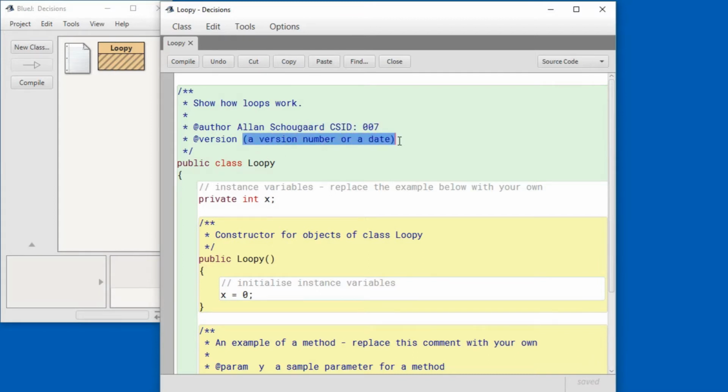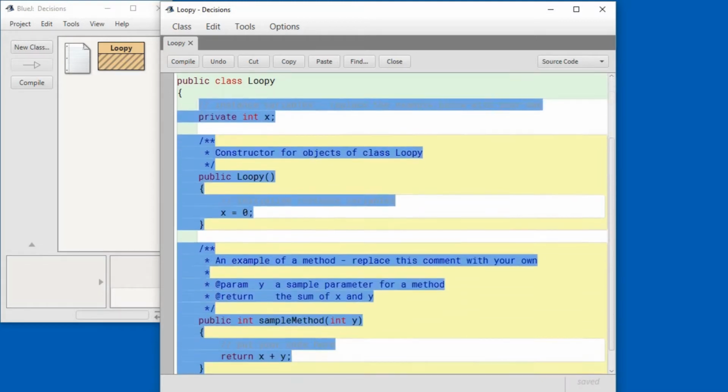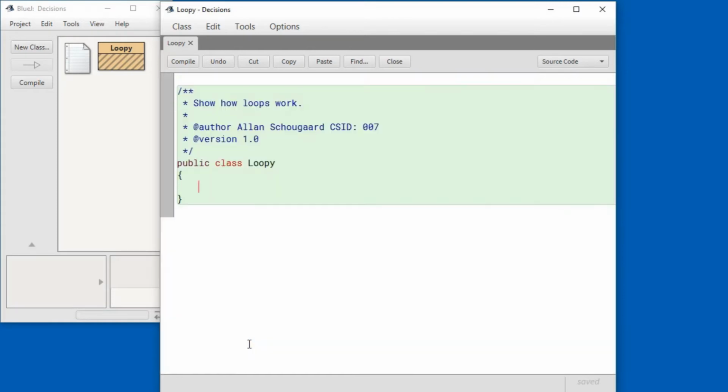And this is probably going to be the first version. Let's get rid of all this extra stuff in here and create a little program.